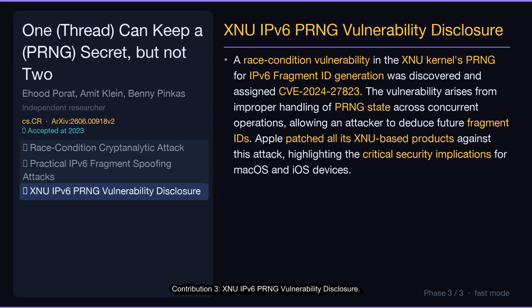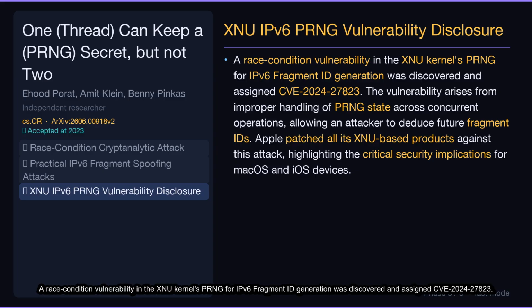Contribution 3. XNU IPv6 PRNG Vulnerability Disclosure. A race condition vulnerability in the XNU kernel's PRNG for IPv6 fragment ID generation was discovered and assigned CVE-2024-27823. The vulnerability arises from improper handling of PRNG state across concurrent operations, allowing an attacker to deduce future fragment IDs. Apple patched all its XNU-based products against this attack, highlighting the critical security implications for macOS and iOS devices.